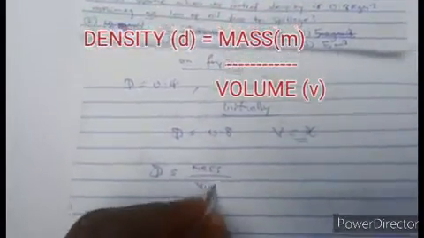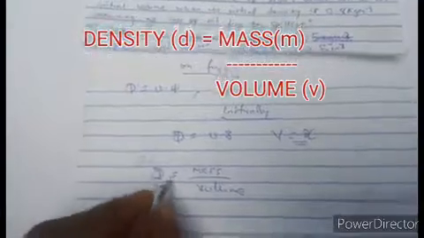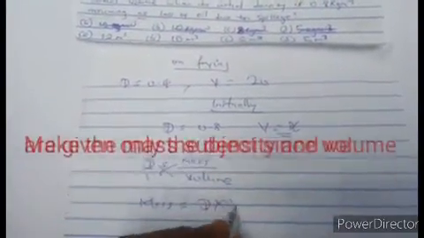So now we should know that density is equal to mass over volume. That's the formula of density, mass over the volume. Then from here we can see that the mass is equal to density times the volume.